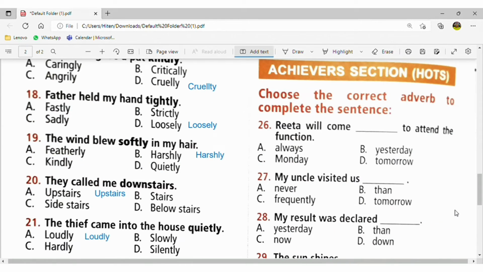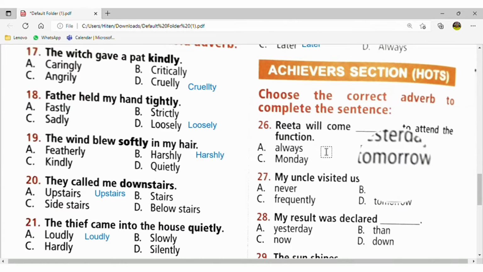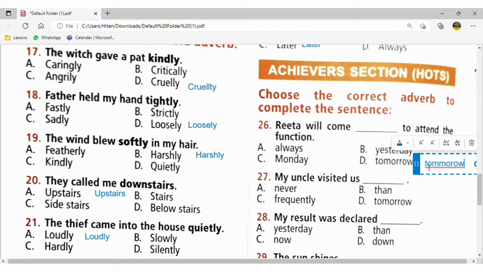Now here in the achiever section we will solve the questions with the correct adverb. Rita will come. Will come, that will be in future. So she will come tomorrow. When it is an upcoming situation, we will always use tomorrow.